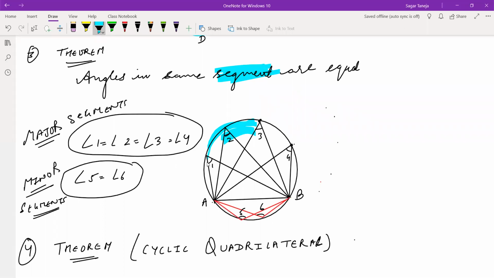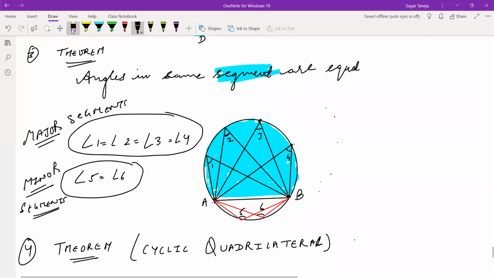Can you tell me which segment is this? Above AB, which segment is this? Major. So, and which is the line which is dividing the circle into two segments? Which line is dividing? Chord is dividing. Okay, then the chord is AB.